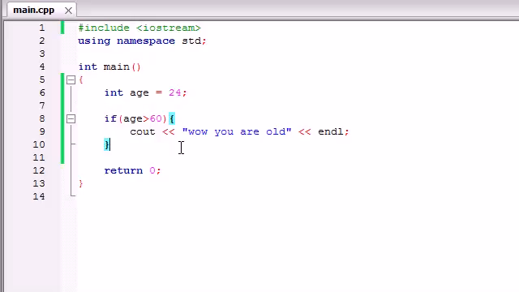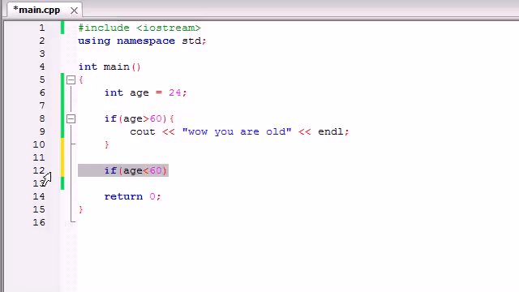So you're saying, alright, I suppose I could put another if statement and write age is less than 60, but you know what? That isn't the best way to do things. I'm going to show you guys something called the if-else statement. The if statement basically ran a simple test, and if that test is true, it ran this bit of code, and if it was false, it did nothing.